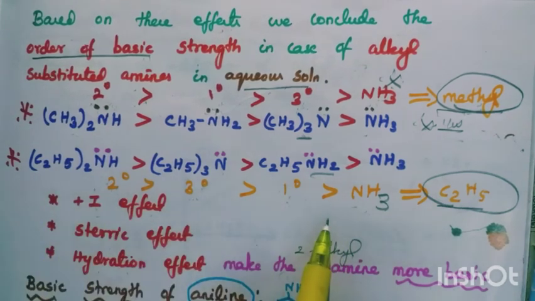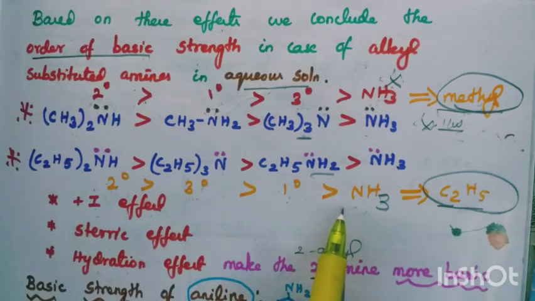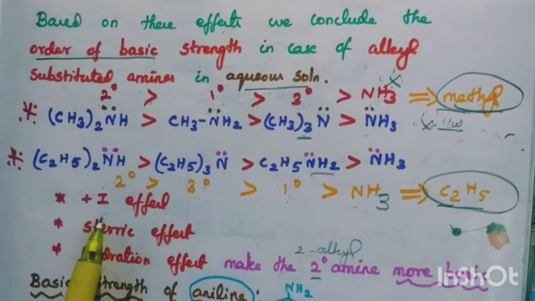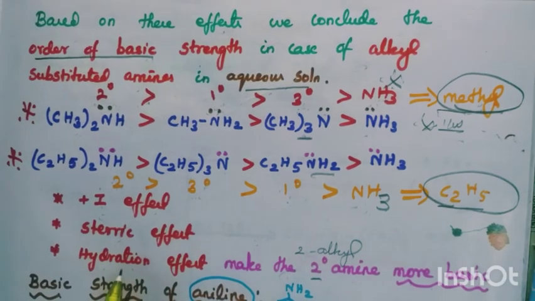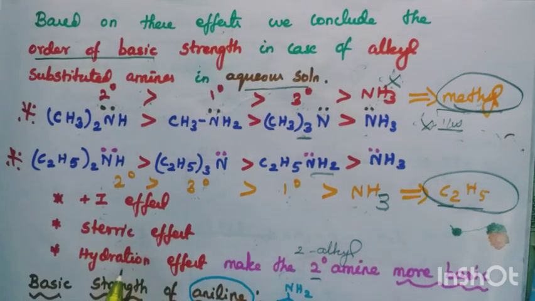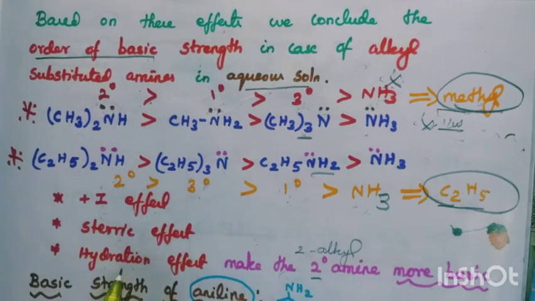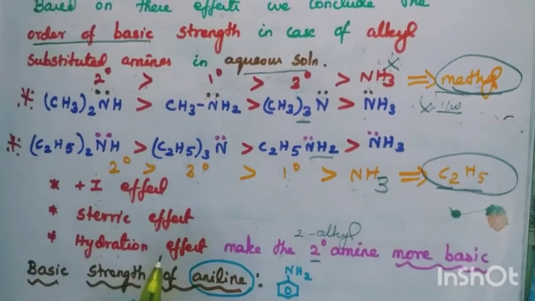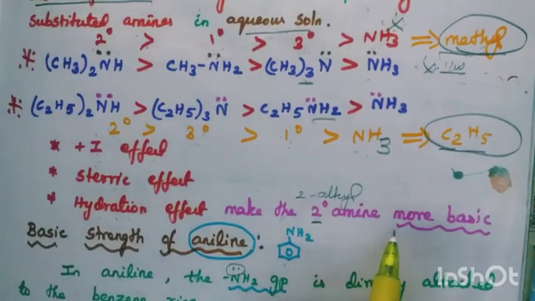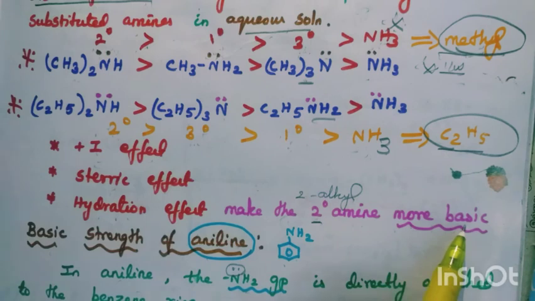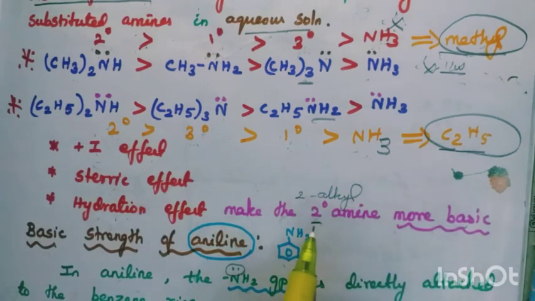All these orders of the amines are explained on the basis of inductive effect, steric effect, and hydration. Hydration is nothing but the solvation effect. All these effects explain that secondary amines are more basic among primary, secondary and tertiary, whether it may be methyl or ethyl. Secondary amines are more basic in nature.